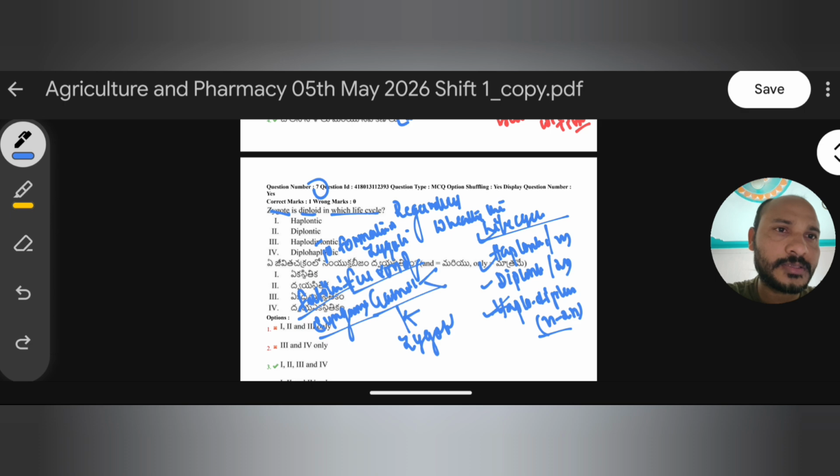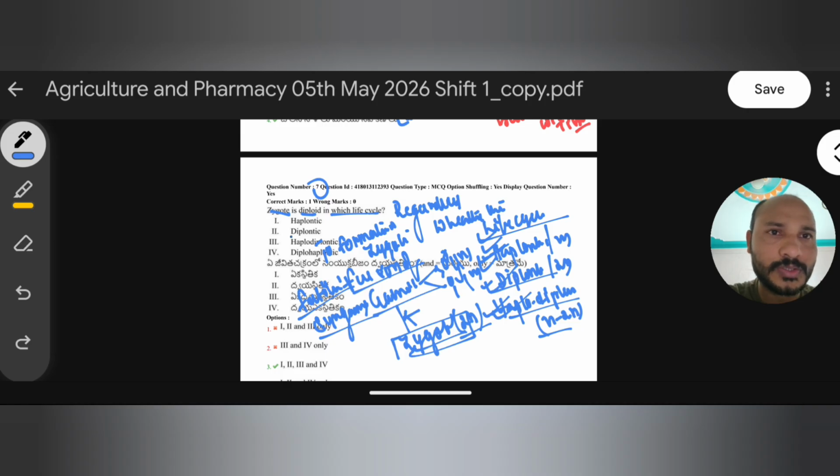Why? Because here the male gamete and female gamete both have n number of chromosomes. So the resulting structure always forms a diploid zygote, either in haplontic, diplontic or haplodiplontic. So remember, for formation of a zygote in diploid condition, fusion or fertilization of gametes must happen. Nothing to do here with haplontic, diplontic or haplodiplontic, but in each and every life cycle there is formation of a zygote by fusion of gametes.